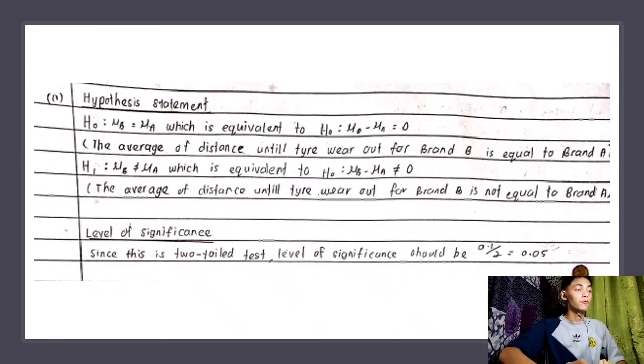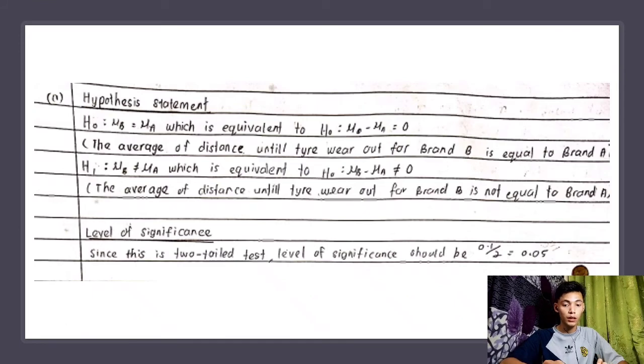Alright, for step 1, we need to make a hypothesis statement. So hypothesis H0 is mean B is equal to mean A, which is equivalent to mean B minus mean A is equal to 0. That means the average distance until tire wear out for brand B is equal to brand A. For the second hypothesis, H1, mean B is not equal to mean A, which is equivalent to mean B minus mean A is not equal to 0, which means the average distance until the tire wears out for brand B is not equal to brand A.